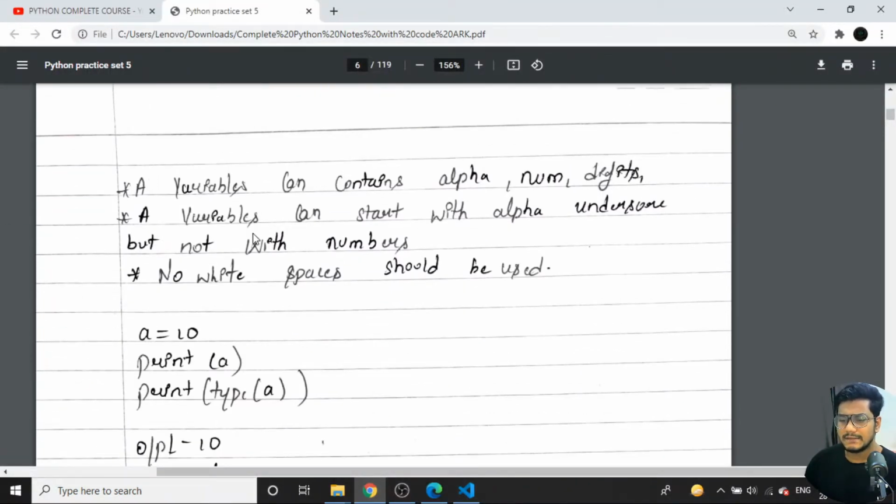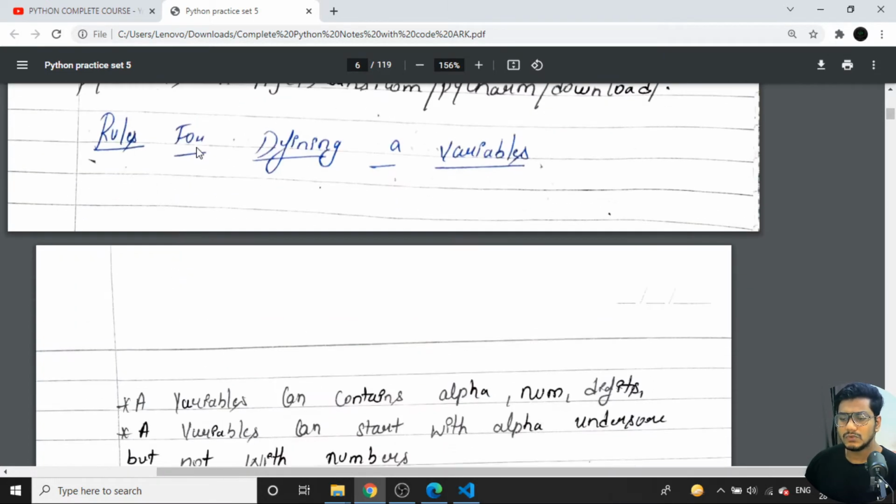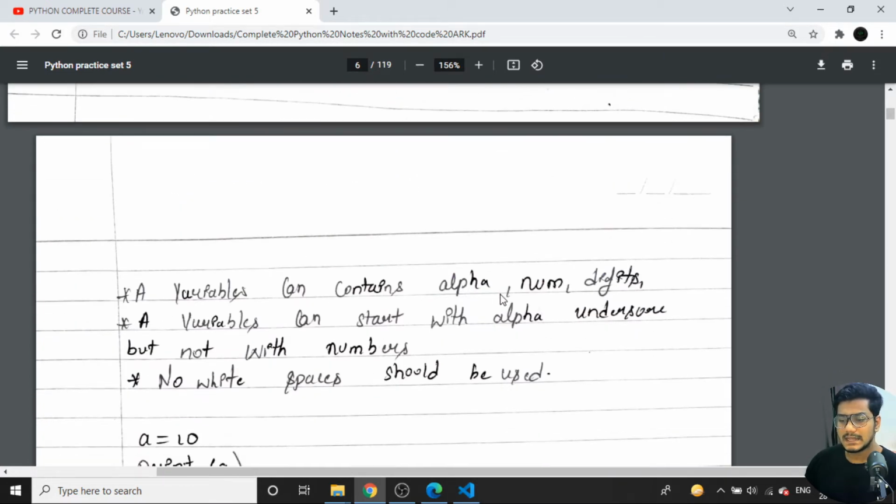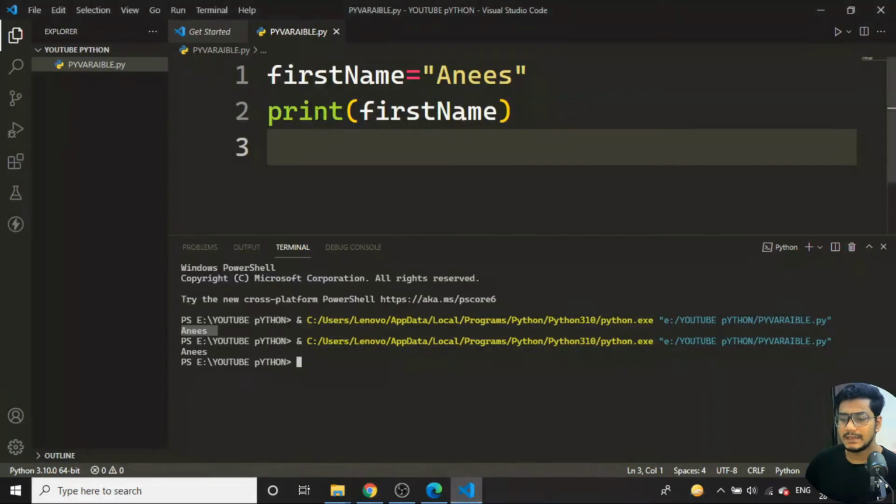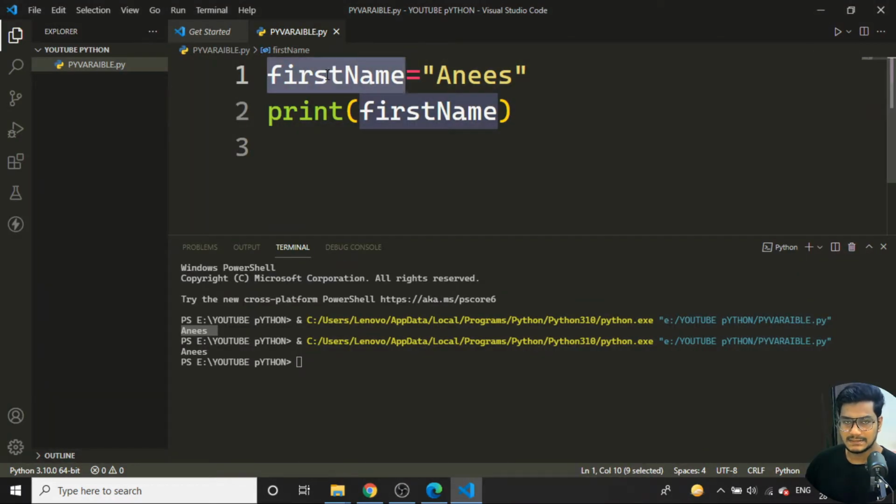Here I have written a few points, rules to define variables. A variable can contain alphanumeric characters and digits. We call it camel case. Camel case means the first letter is small, and the first letter of each new word starts with a capital letter. That is firstName.